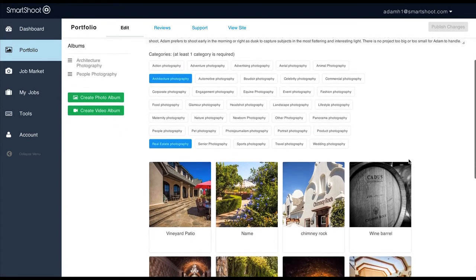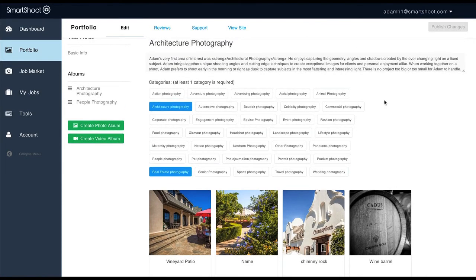The most important update by far is this category section right here. By default, you'll have one category selected if you already have an album, but you can now add as many other categories as you like. I would recommend making an album for each type of photography or videography work that you do.